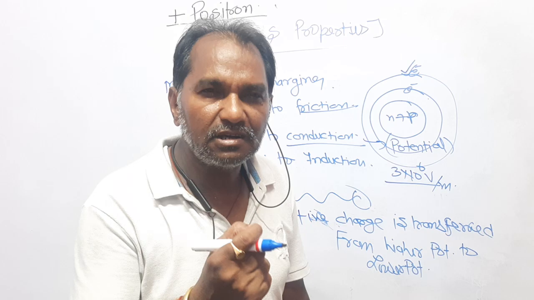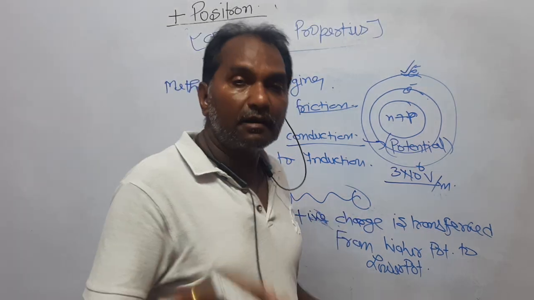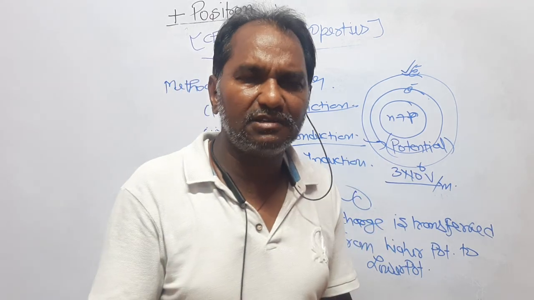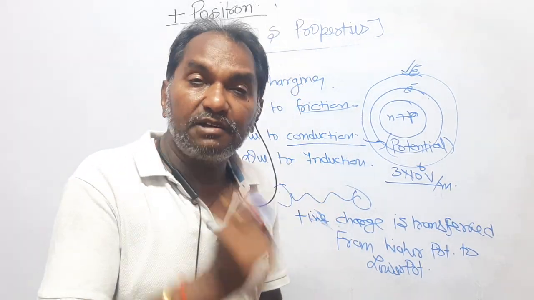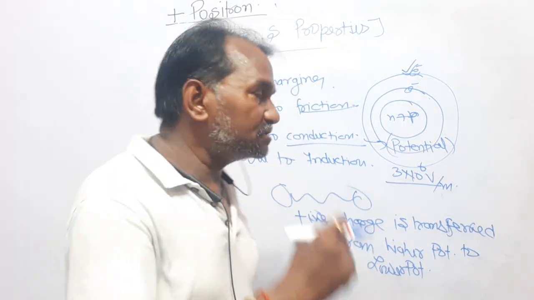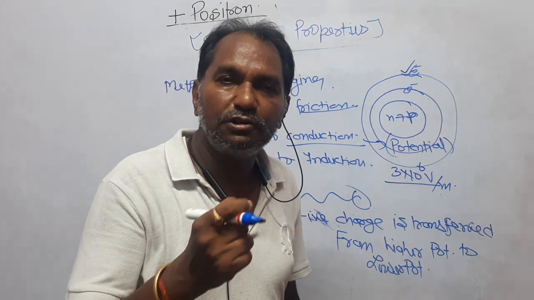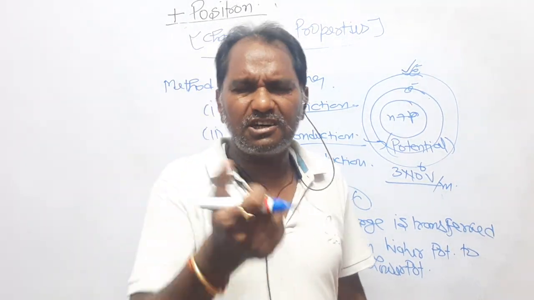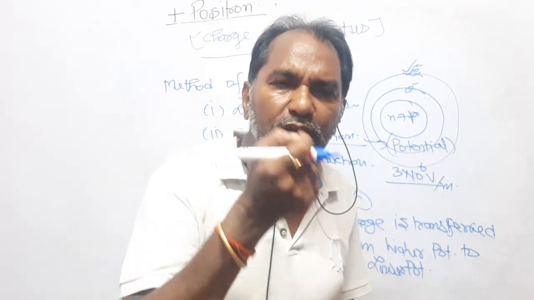If two conducting bodies are connected with a wire, and one or both are charged, say positively charged, then positive charge will be transferred from one body to the other. Why is the charge transferred? Only because of potential difference.